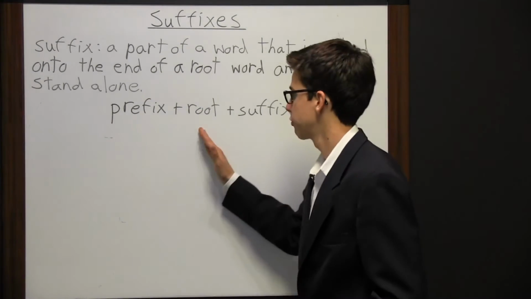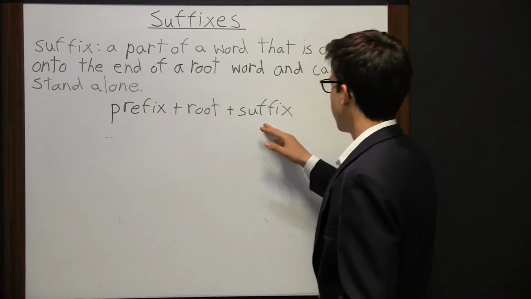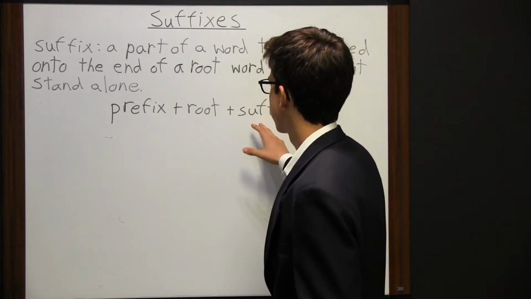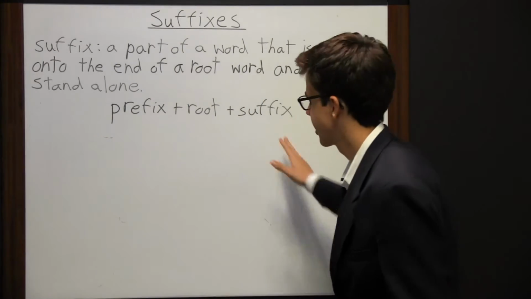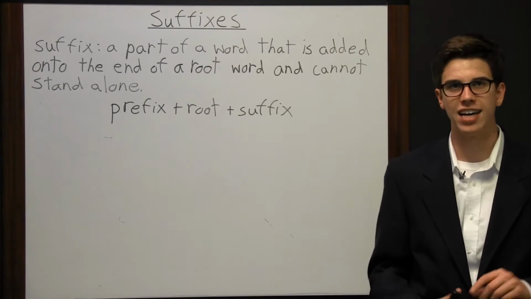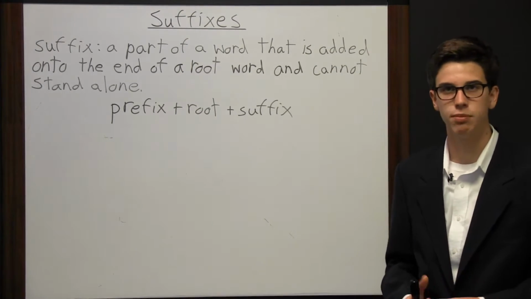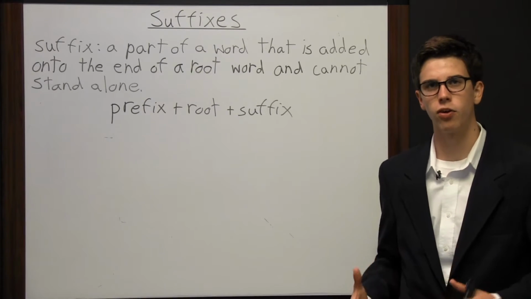Now sometimes you only have a root word, sometimes you just have a prefix and a root word, and sometimes you just have a root word and a suffix, and sometimes you really just have a prefix and a suffix. But you're never just going to find a prefix, and you're never just going to find a suffix. It has to be paired with something else. Now a suffix has a meaning of its own, and so it changes or enhances the meaning of the root word that is added to it, and so it forms a new word with a little bit of a different meaning.